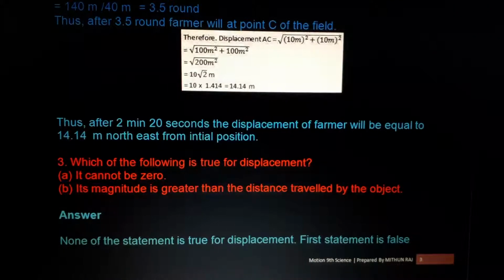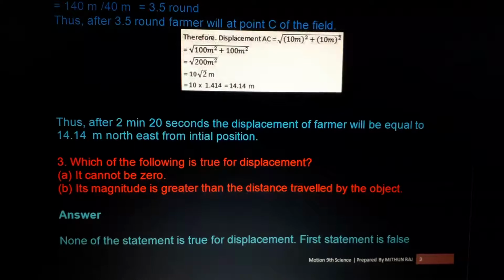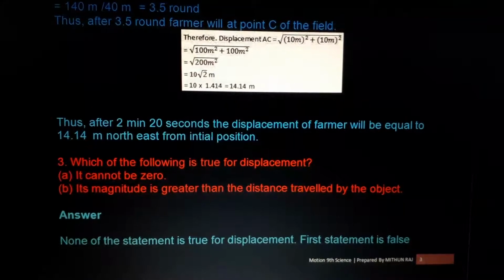That's an interesting question. In any case, can we say that displacement will be more than distance? There is only one case in which displacement is equal to distance. What case is it? When the object is moving in a straight line. What is the displacement in circular motion?